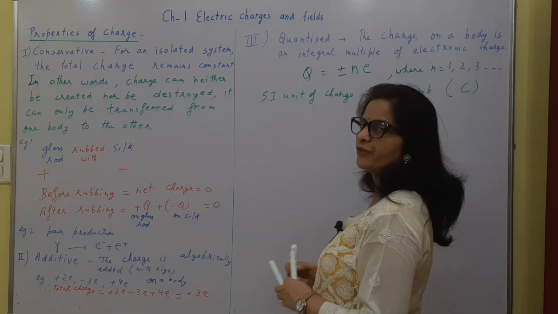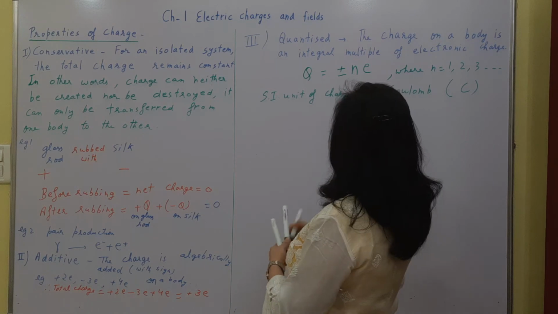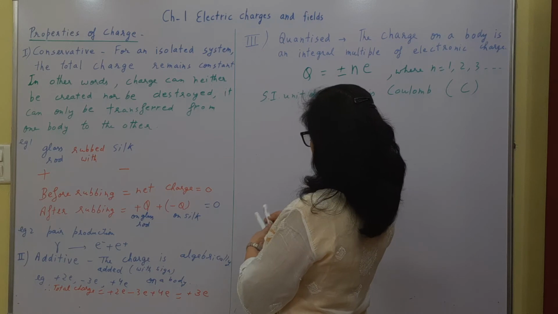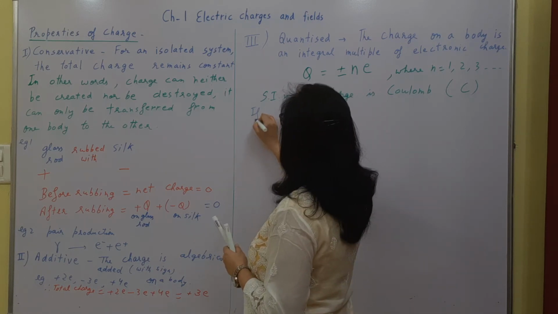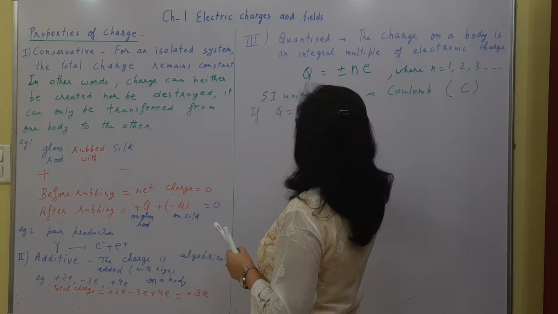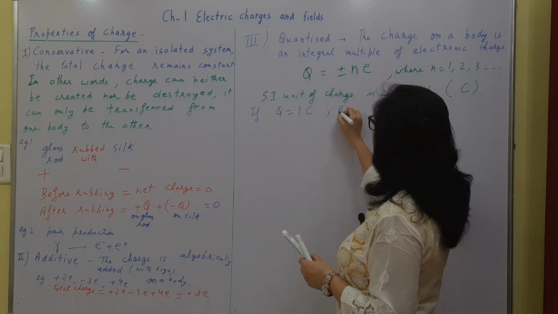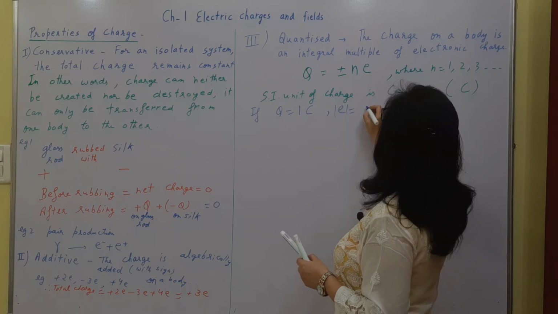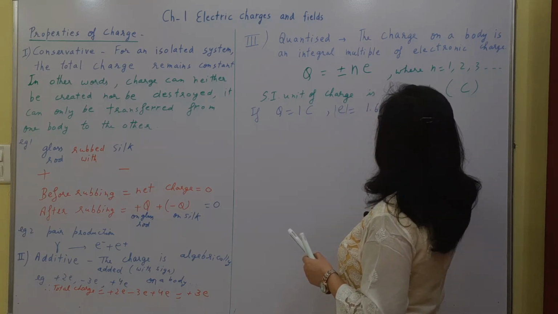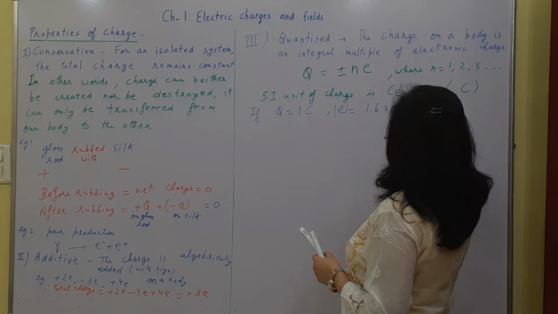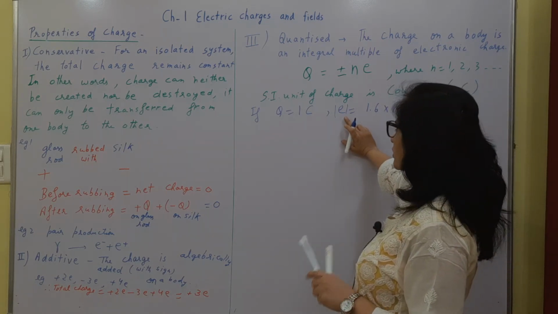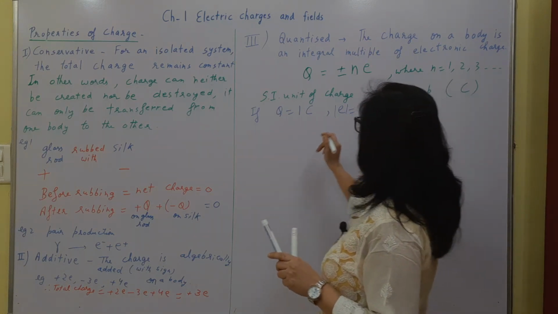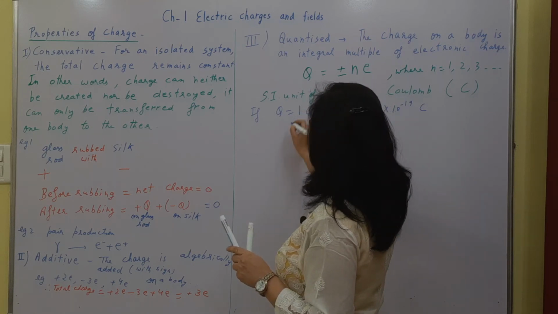So if we want to define 1 coulomb, if Q is 1 coulomb, we know that the magnitude of the electronic charge is 1.6 into 10 to the minus 19 coulomb, right? And the charge on an electron is minus 1.6 into 10 to the minus 19 coulomb.